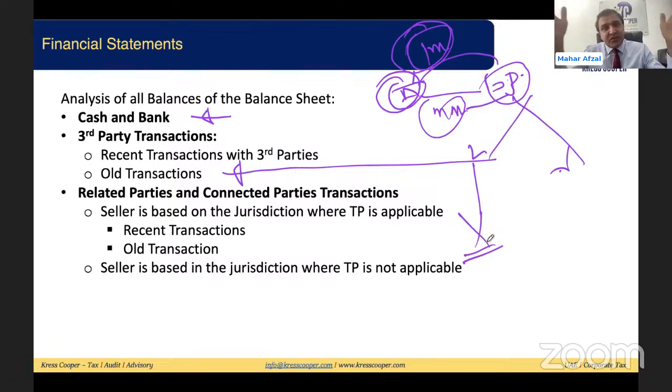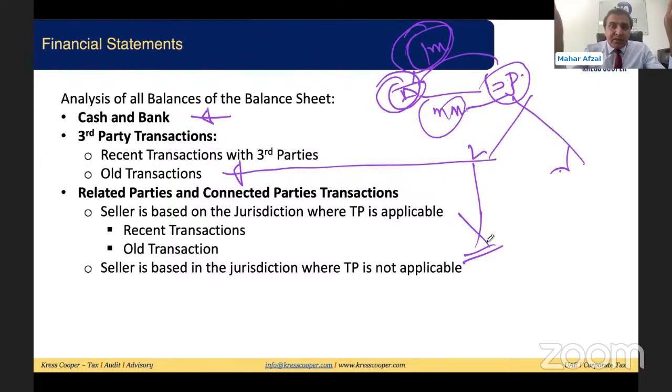So the third category, or second category as I mentioned, is where the effect of the transaction is reflected in the balance sheet and the transactions are with the related party. In case of related party transactions, it now depends on where the seller is.